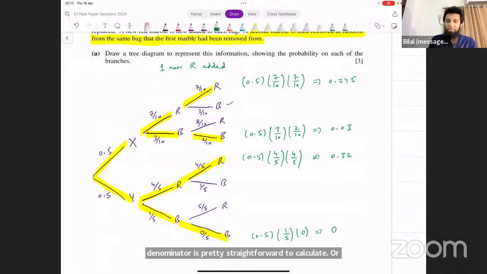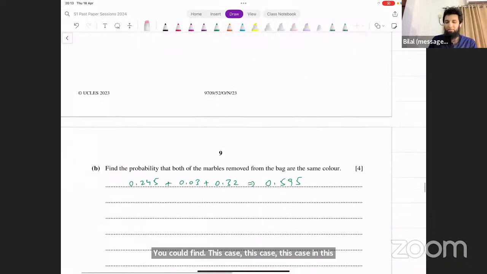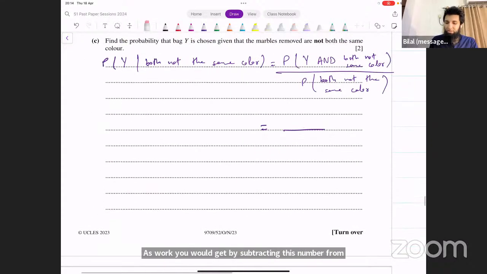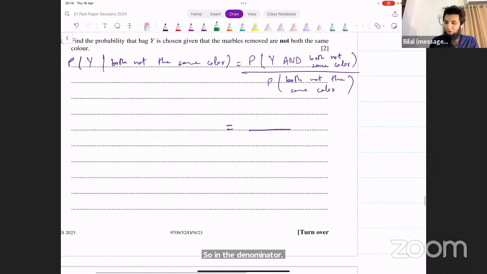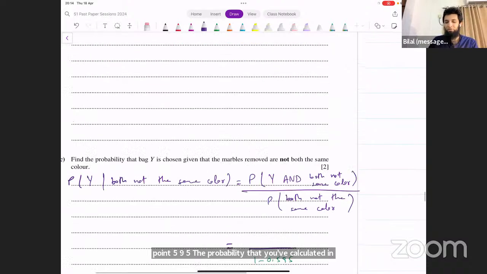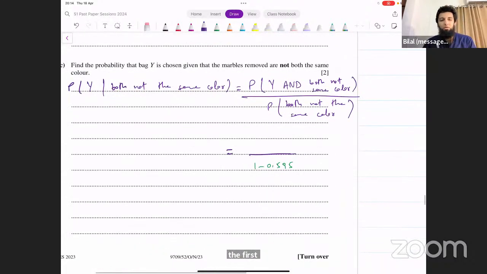You could find this case, this case, this case, and this case, and add all of those 4 probabilities. And that will give you the same as what you would get by subtracting this number from 1. So in the denominator, this probability, both not being the same color, is basically 1 minus 0.595. The probability that you've calculated in the first part, subtract that from 1, and that will give you this probability. Now, what about the numerator?